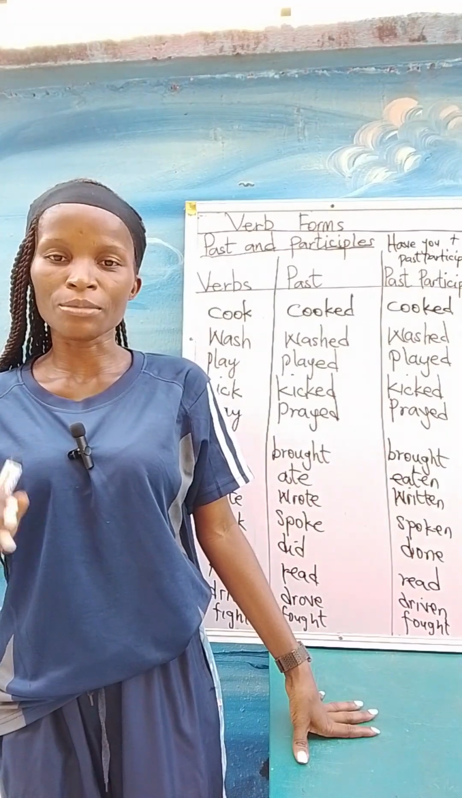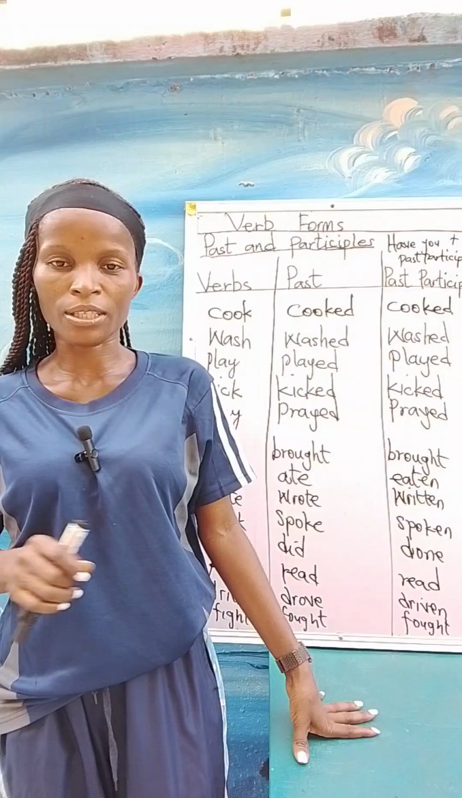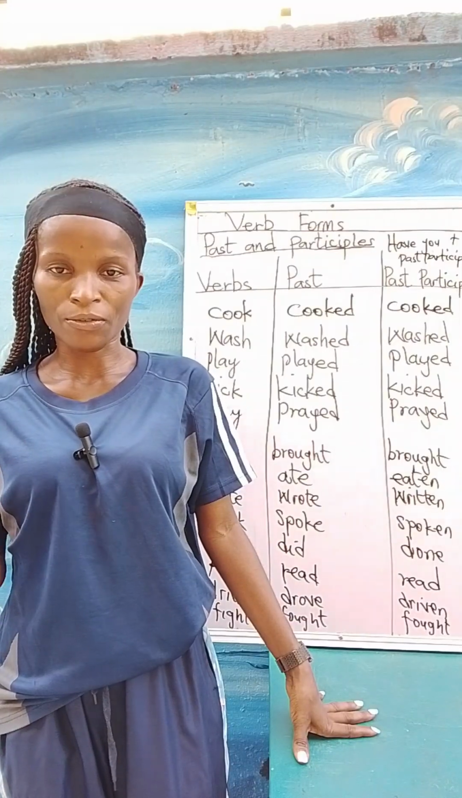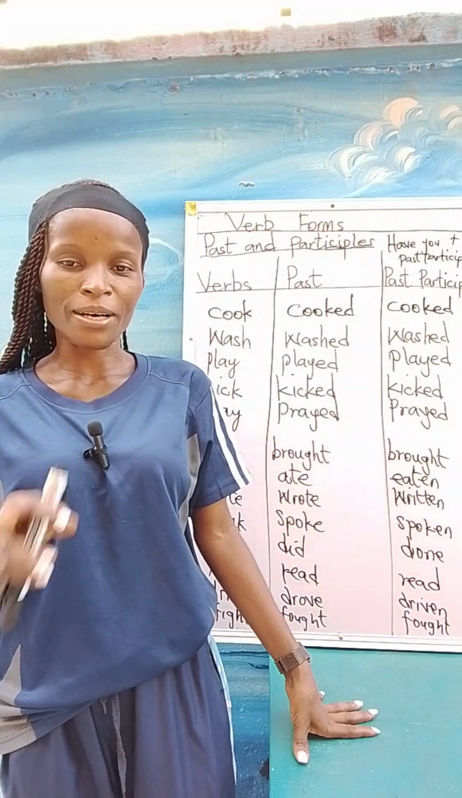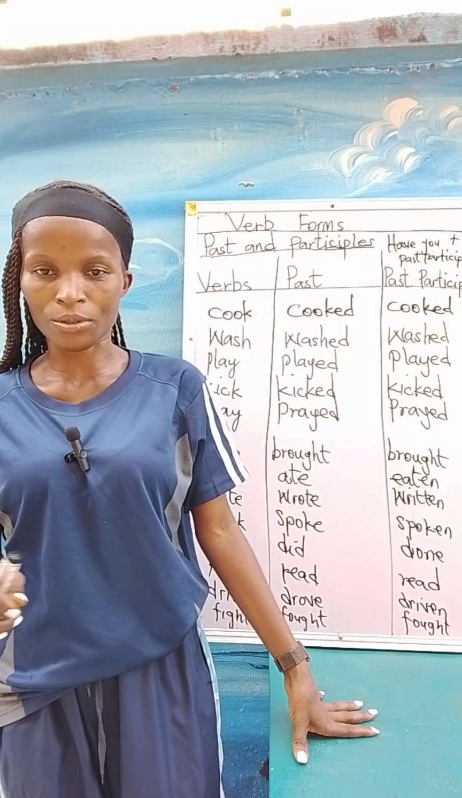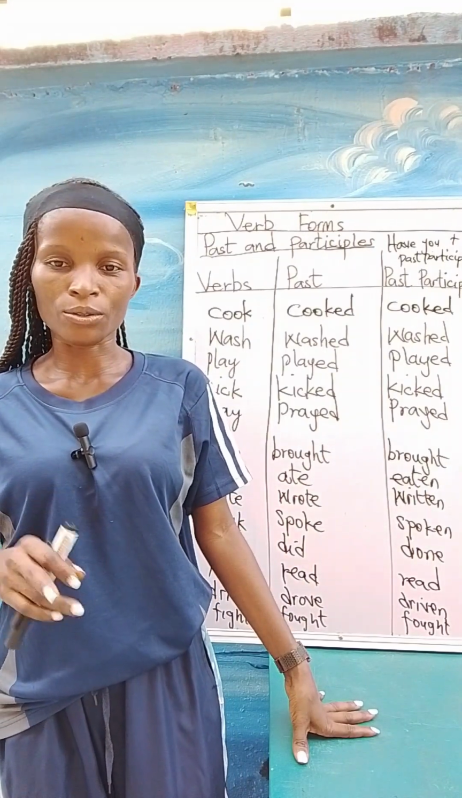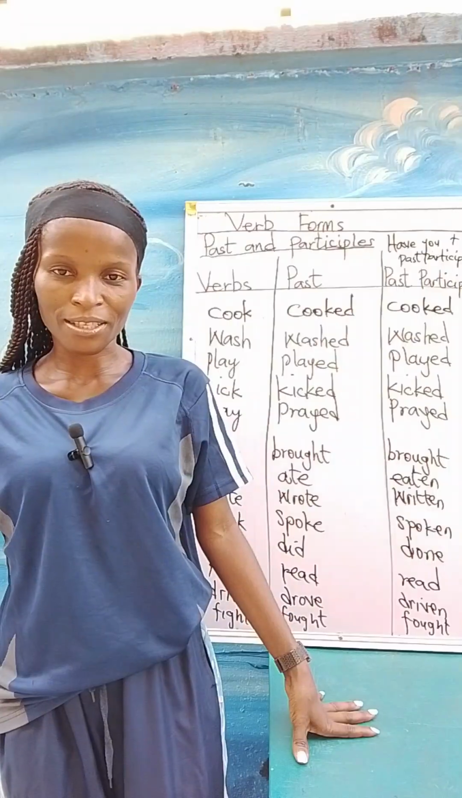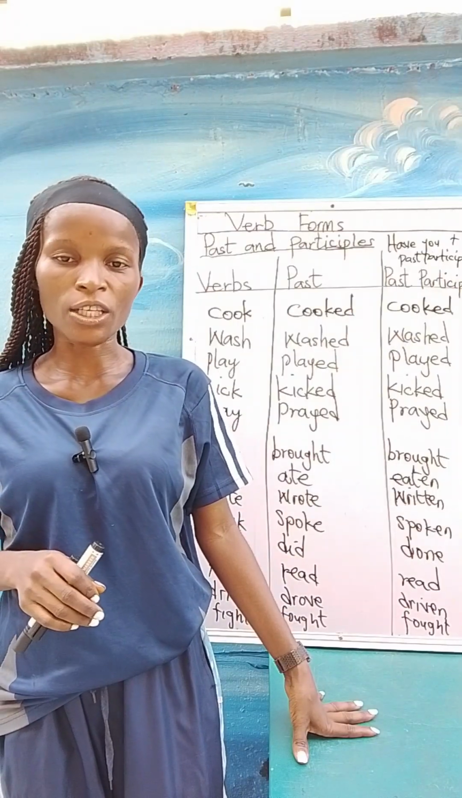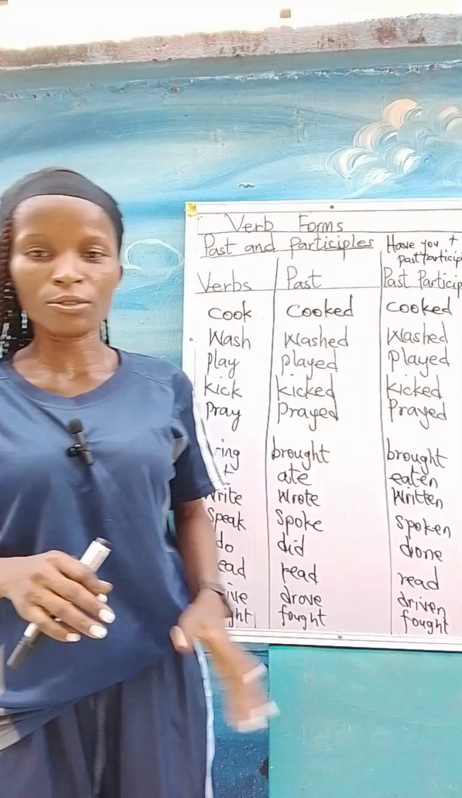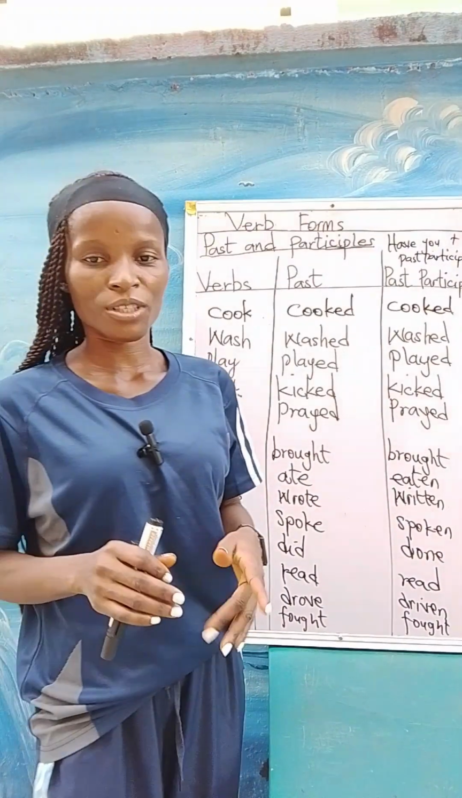Now, having known the meaning of participles, the third form of verbs, it's also good that we know the types of participles. We have two types: the present participles and the past participles. In using have you, it is have you plus past participle, not have you plus present participle. Are we together? So now, let's go to the board for mastery and clarity.